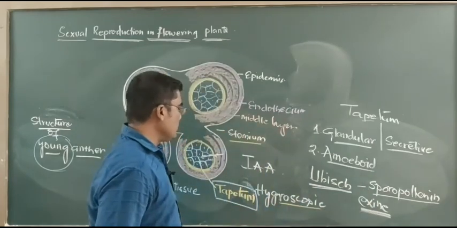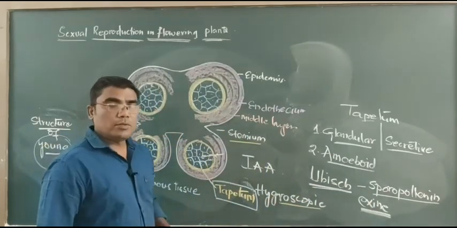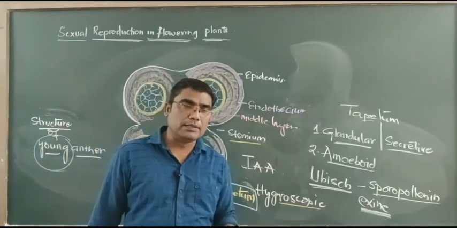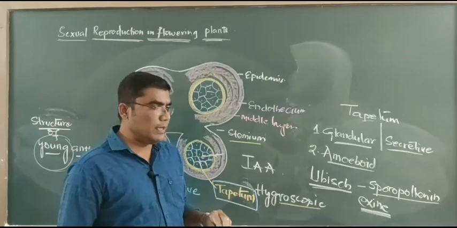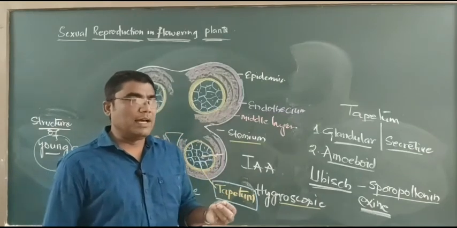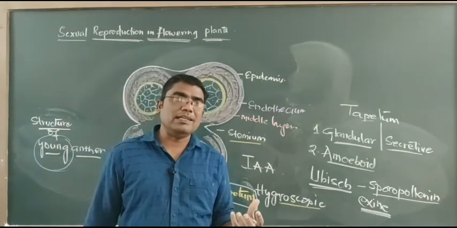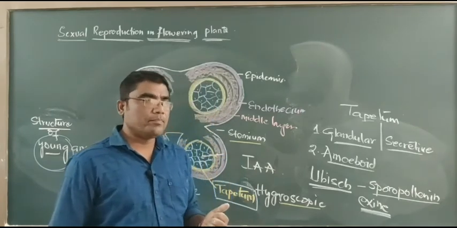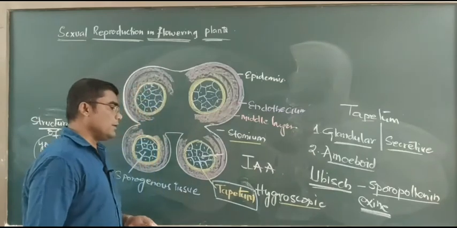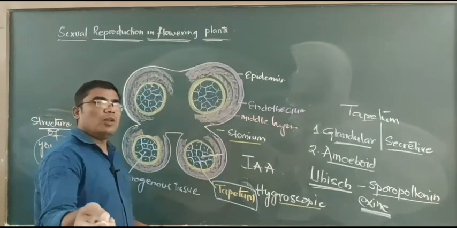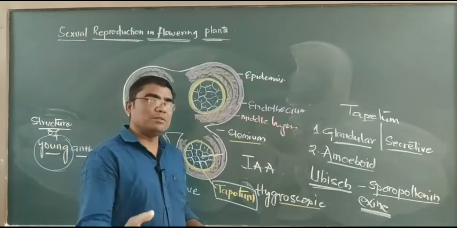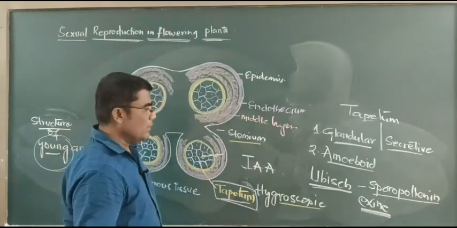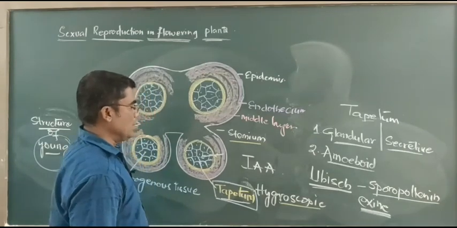Apart from this, some of the entomophilous flowers. What is the meaning of entomophilous flowers? The flowers which perform pollination with the help of insects. Here insects are the pollinating agents. Such flowers are said to be entomophilous flowers. In those flowers, pollen kit is very important. That pollen kit is also contributed by the tapetum. What is pollen kit? We discussed it while discussing the structure of the pollen grain.